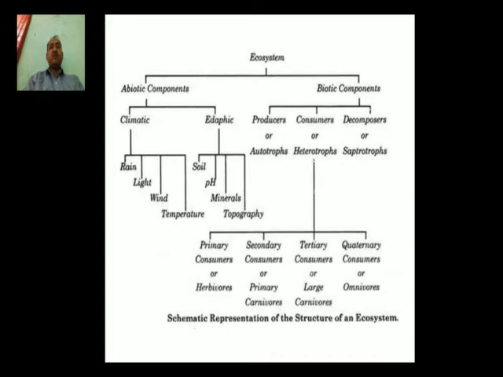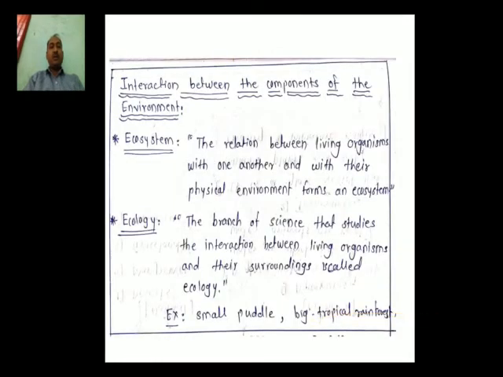Tertiary consumers are the large carnivores. And the fourth one is quaternary consumers. Quaternary consumers are concerned with omnivores. It means that these types of animals always eat or survive on various types of grass, vegetables, meat, etc. So this is the ecosystem which is clearly mentioned here. Now we have to understand another concept, that is nothing but ecology.